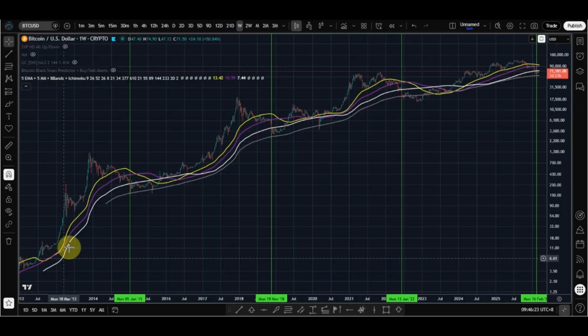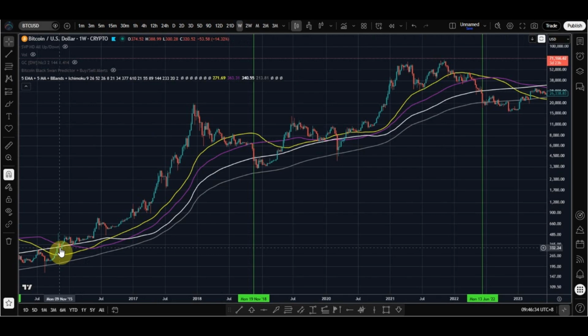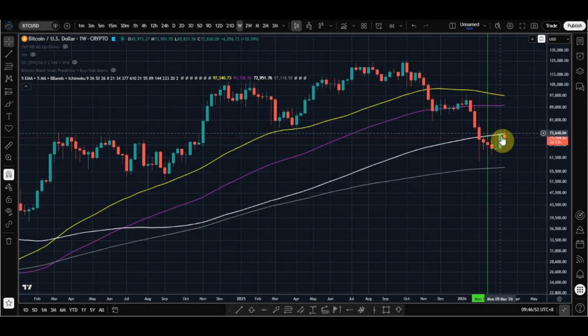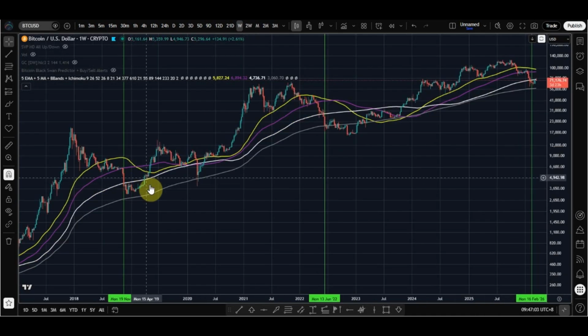This weekly chart shows the white MA 144 acts as resistance for bear market bottoms. Each cycle we see price stay under MA 144 to form a bottom. Then once above, it breaks into a bull market. We see currently price rejected going above the MA 144. We could even see something like shown here where it rejected also.